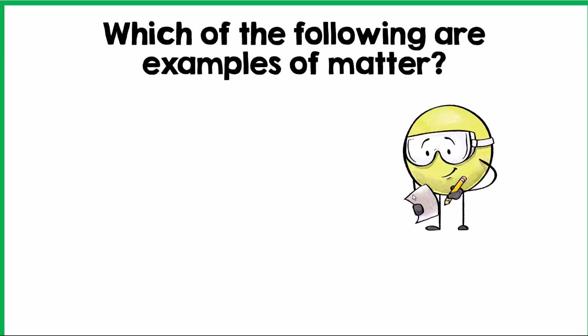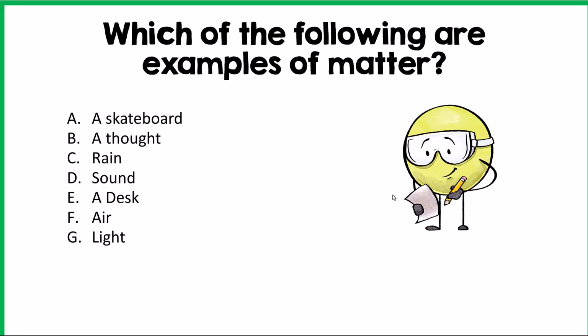Which of the following are examples of matter? So think about this. A skateboard is matter. Rain, a desk, and air are all matter. Thoughts are not matter. Sounds are not matter. And light is also not matter. Those are forms of energy, and so they do not take up space or have mass.